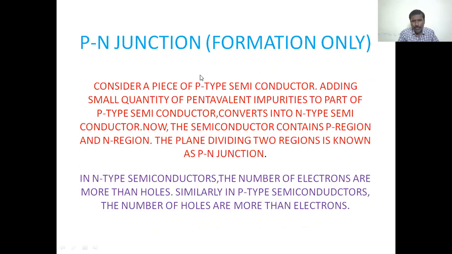PN junction, that is, its formation. Consider a piece of p-type semiconductor.